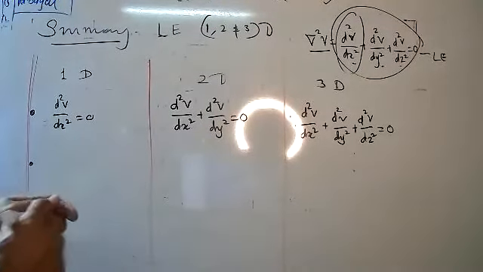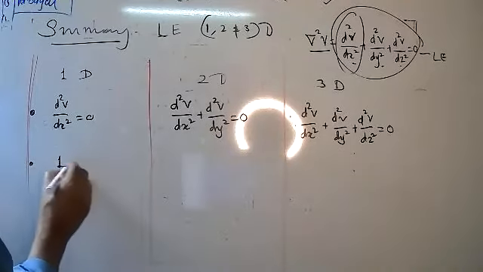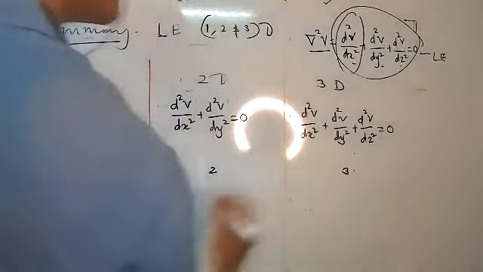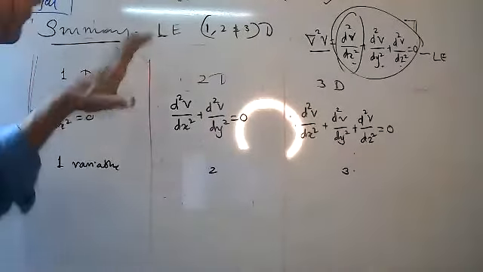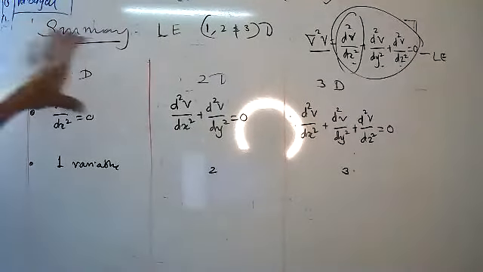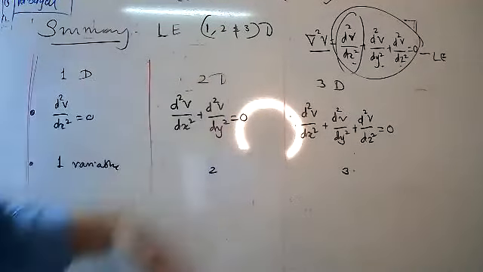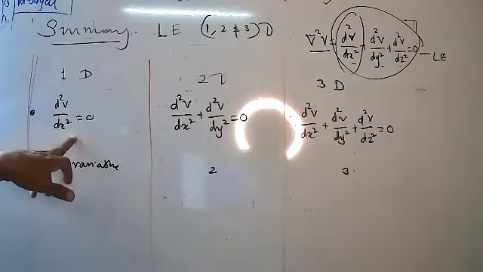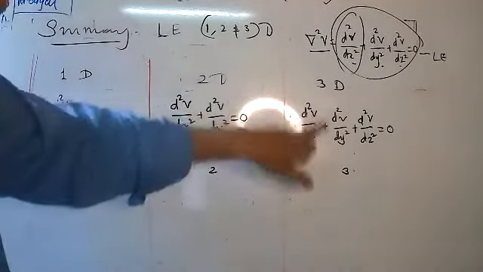See, in 1D, only one variable. Here I will write only one variable. Here 2 and here 3. Understood up to this level? Can I proceed? Don't memorize all answers by heart, just recall all these. Suppose in the exam it comes: distinguish between 1D, 2D, 3D, or explain only 1D. So you can write all these. This is about the Laplace equation. It depends only on one variable, two variables, and for 3D, 3 variables.